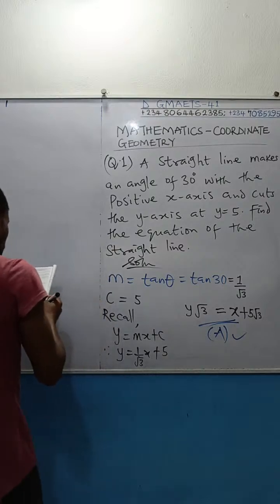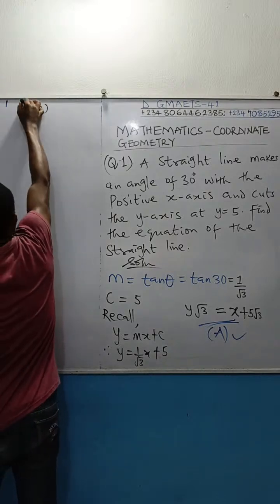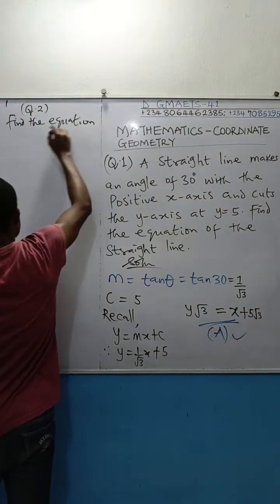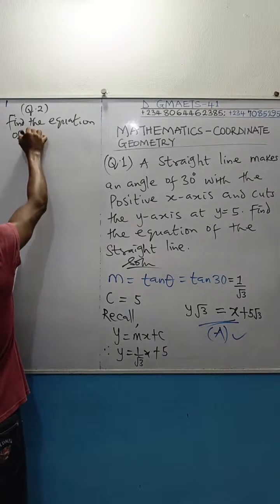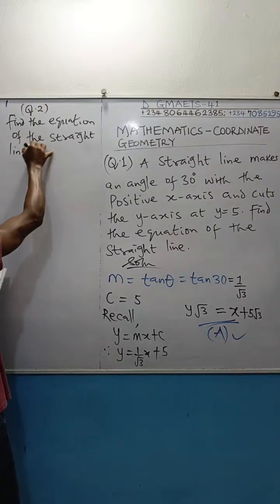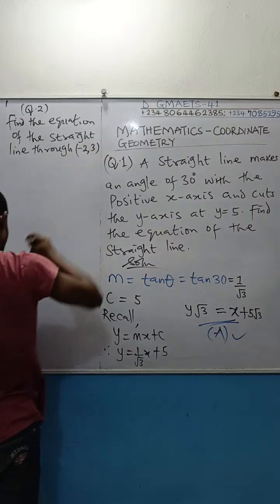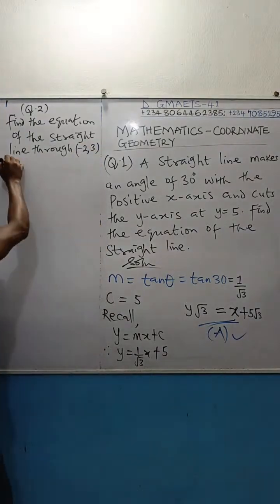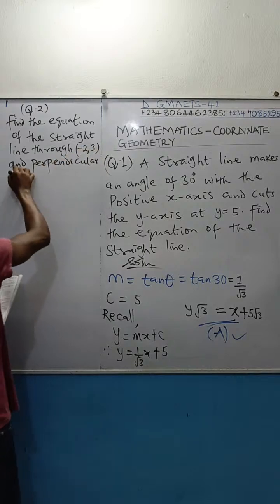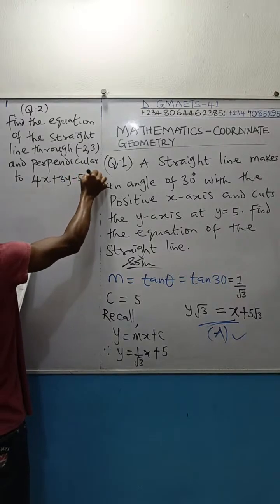Question number 2, I've got this. Find the equation of the straight line through the point minus 2, 3 and perpendicular to the line we're given, 4x plus 3y minus 5 equal to 0.